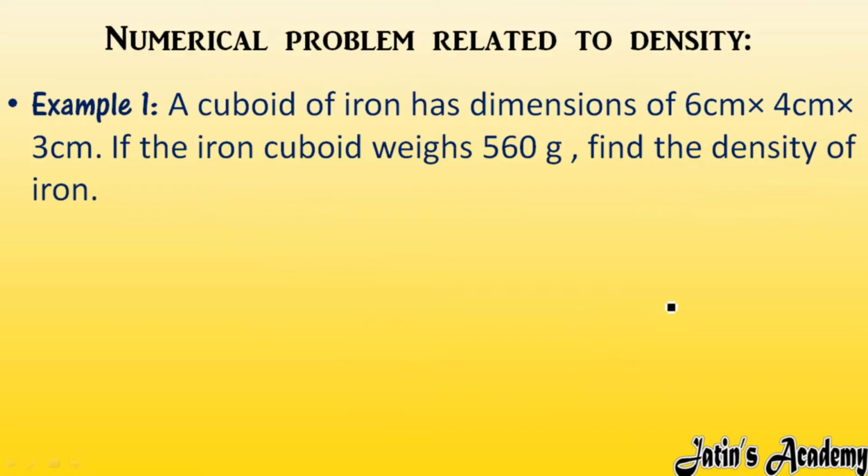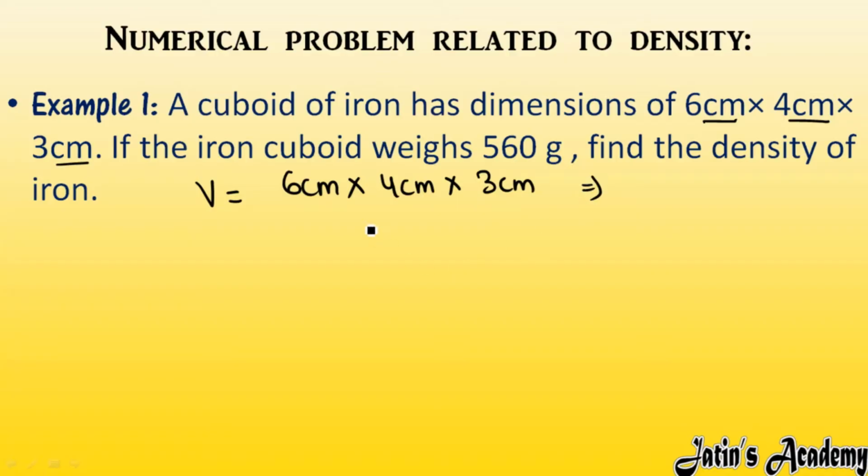Next we are having numerical problem related to density. So first numerical: a cuboid of iron has these dimensions. Here we are having the dimension 6 centimeter, 4 centimeter and 3 centimeter. From these dimensions we will calculate the volume. Firstly we will write the volume. Volume is 6 centimeter multiply 4 centimeter multiply 3 centimeter. So 6 into 4 into 3 will give you 72 centimeter cube.